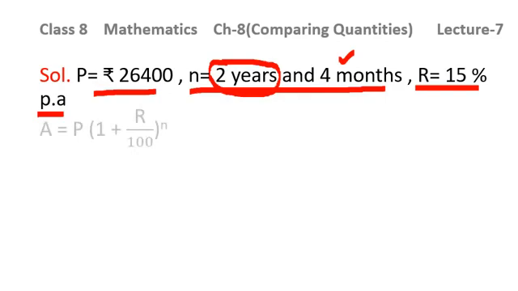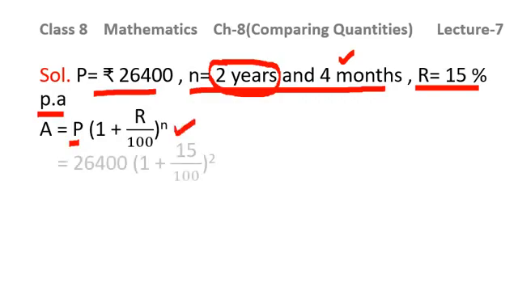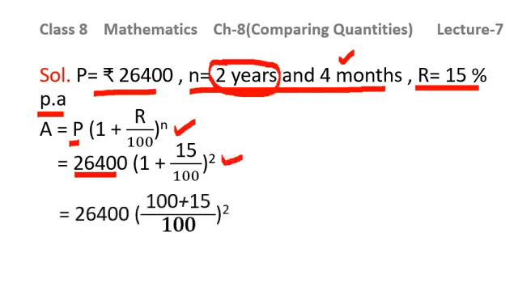Let us see. We are using the formula amount is given by principal into 1 plus r over 100 raised to the power n. Then putting the values in the formula, it will be 26,400 into 1 plus 15 over 100 raised to the power 2. Then solving the bracket, it will be 100 plus 15 over 100 raised to the power 2.